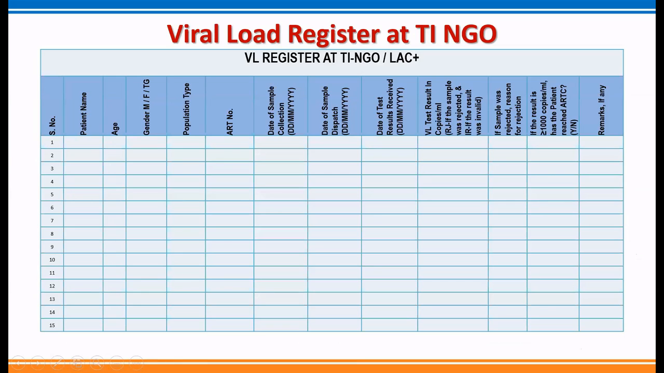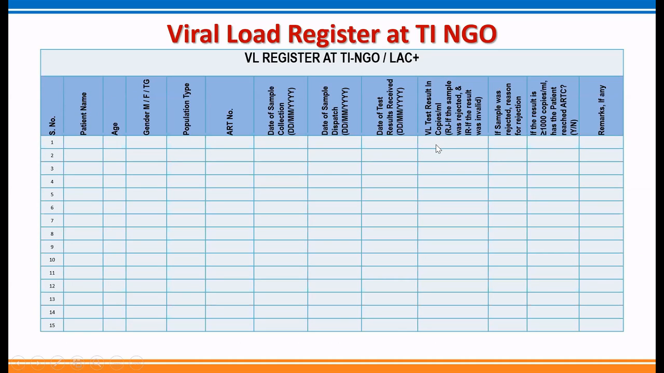This is the register to be maintained at TI NGO sites. Again, there are very few columns, just details of the sample collection like patient name, age, gender, population type, ART number, date of collection, date of dispatch to the viral load laboratory, date of test result received. As TI NGOs may not get the result directly from the viral load laboratory, but they are getting the result from their linked ART center, whenever they receive the result from the ART center, that date has to be entered here.